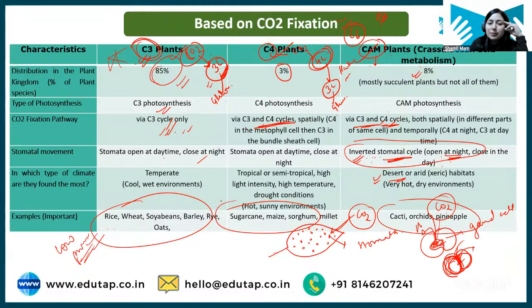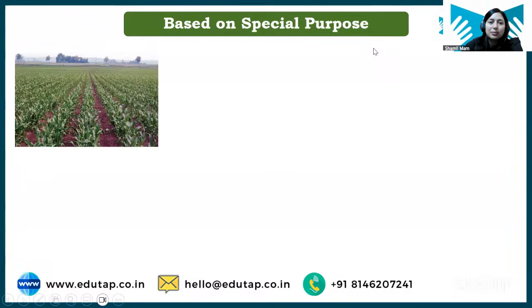Especially examples of C4 and C3 can be asked, because for C4 there are only a few crops like sugarcane, maize, sorghum, millets, which are examples of C4. The rest are examples of C3, your cereals. And your succulents, cactus, aloe vera, crops that are grown in desert areas are examples of CAM plants. Clear? I hope it is clear, and if something is not clear, please let me know.